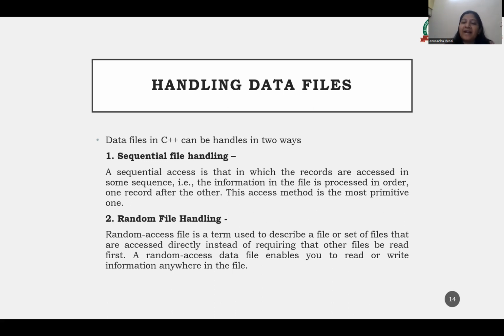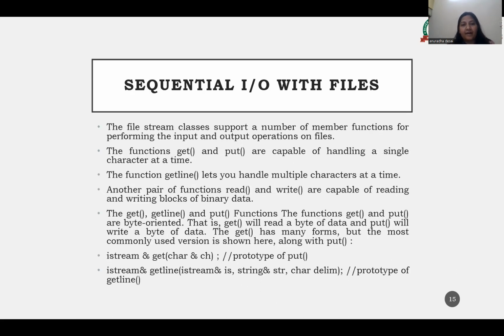And random file handling is the term used to describe a file or a set of files that are accessed directly instead of requiring that other files be read first. We can directly, randomly access that particular file. There is no need to pre-read some of the files. A random access data file enables you to read or write the information anywhere in the file. So these are the two ways we can handle the data files: sequential file handling, and the second one is random file handling.